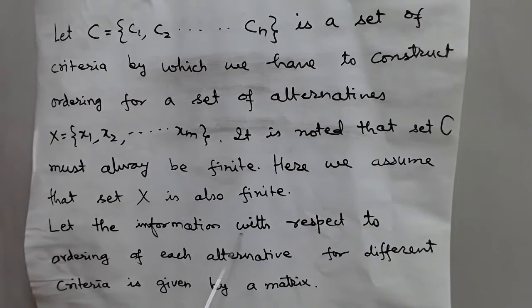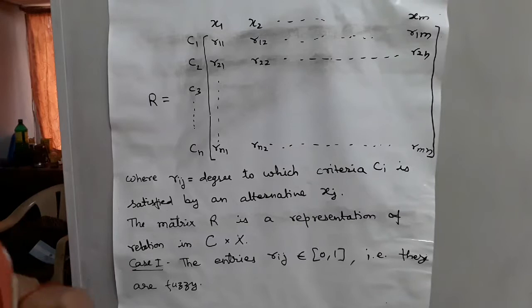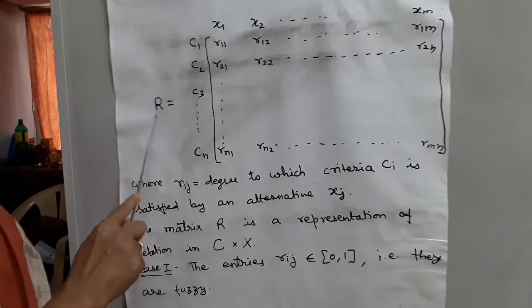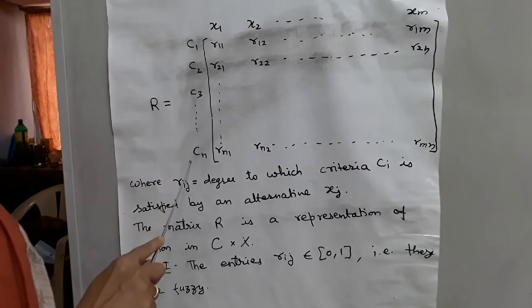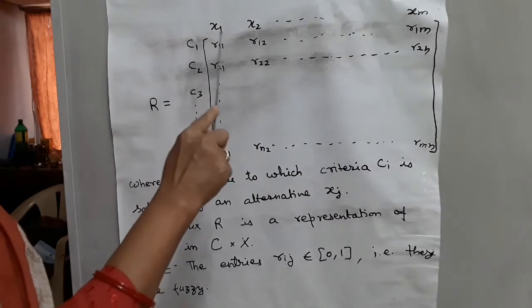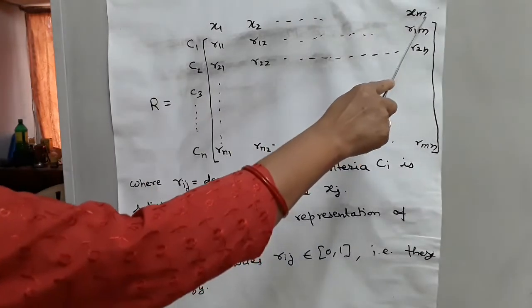Let the information with respect to ordering of each alternative for different criteria be given by a matrix. The matrix is R. Rows are C1, C2 and so on, Cn. Columns are x1, x2 and so on, xm.